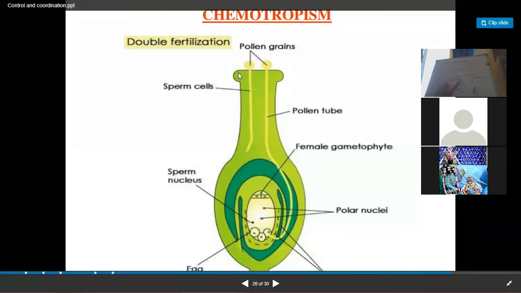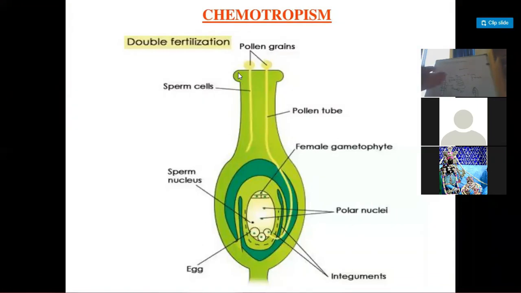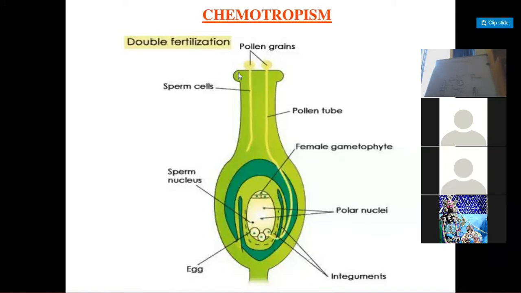Because of this unequal growth, the coiling of the tendril will take place, and this is the response of the plant towards touch, that is growth, right? This is what we call directional movement due to growth in response to touch. This is what we call thigmotropism.